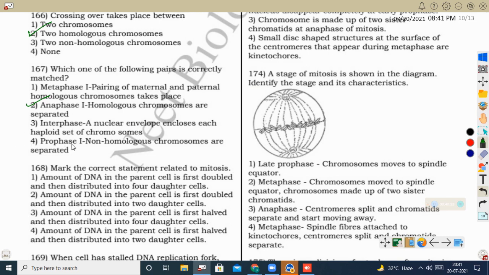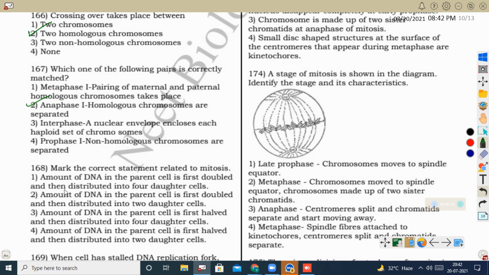Next one, prophase 1, non-homologous chromosomes are separated. Prophase 1, in which non-homologous chromosomes are not separated in the meiotic division at all. Okay, homologous chromosomes are getting separated during the anaphase. Non-homologous chromosomes are not getting separated in meiosis. So here the correct option is 2.